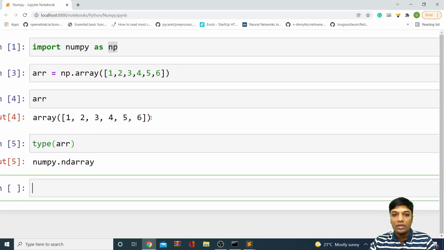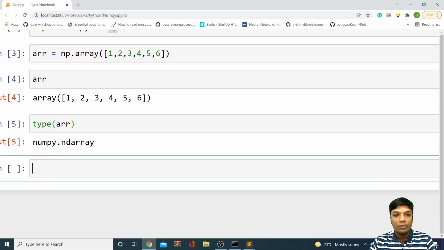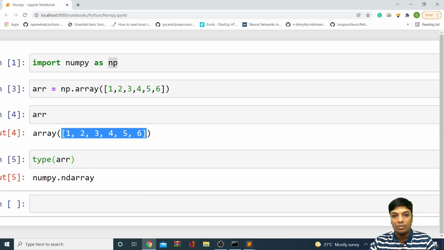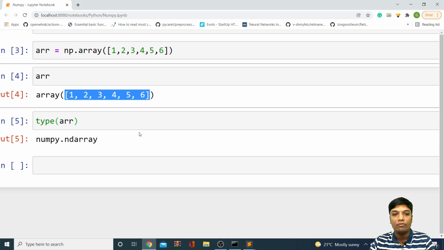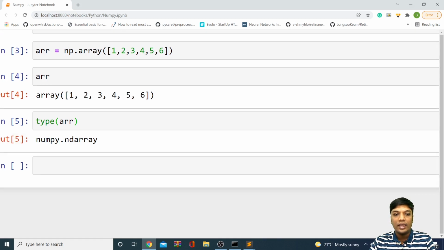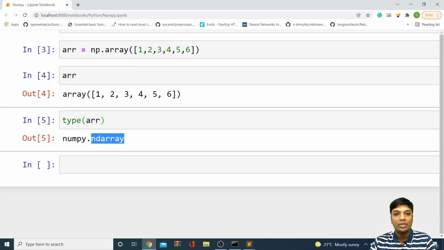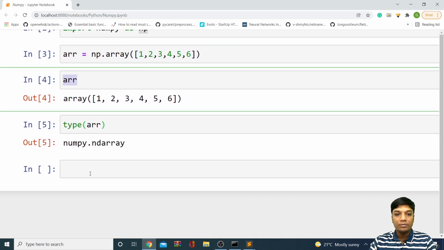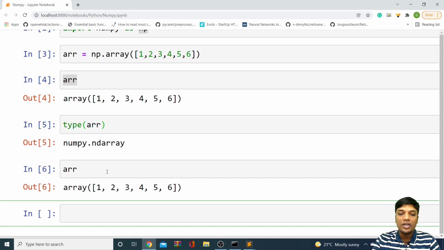Whatever we have created right now is a one dimension array. But whatever dimension it is, the type will be numpy ndarray. nd stands for numpy n dimension array. Perfect. Now we have created a one dimension array.